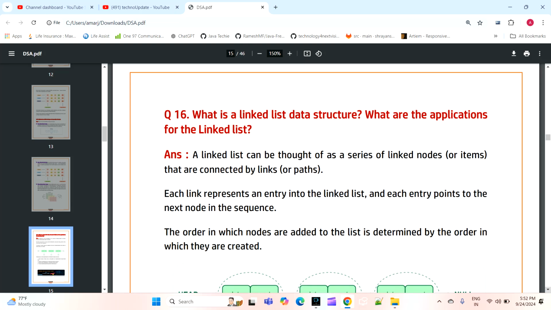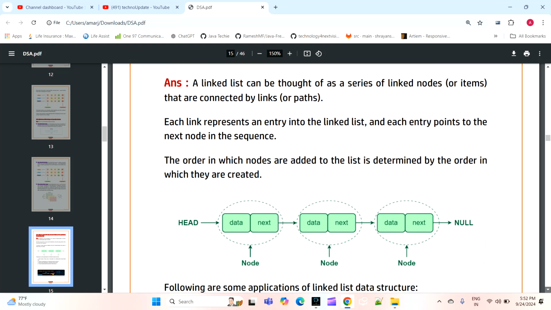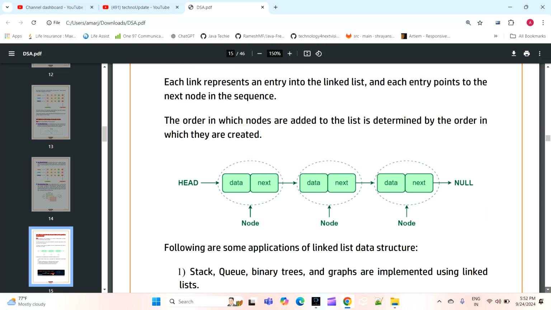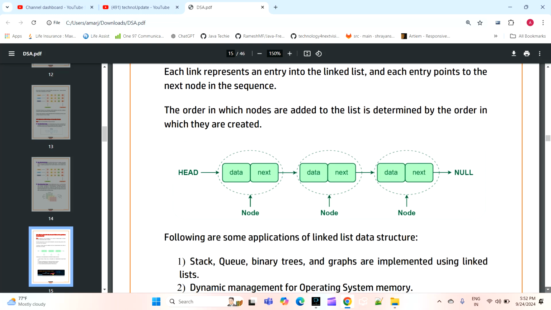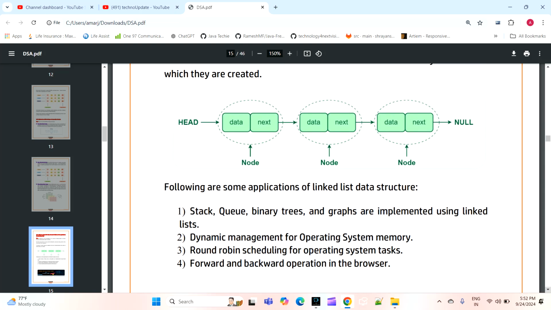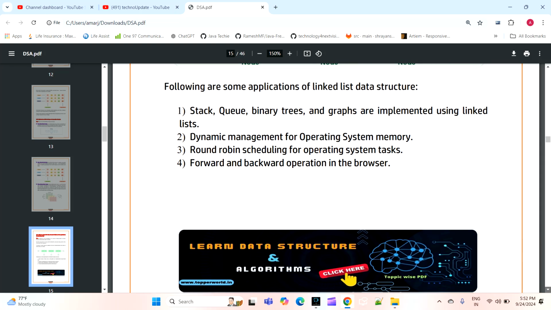Now coming to this: what is a linked list data structure and what are the applications of the linked list? So a linked list is also part of data structures where we will store the data in nodes, and we have a starting head and the last will be null.